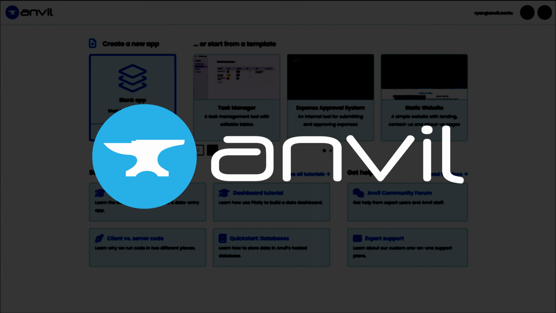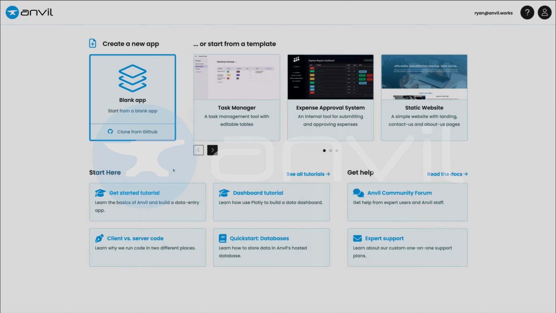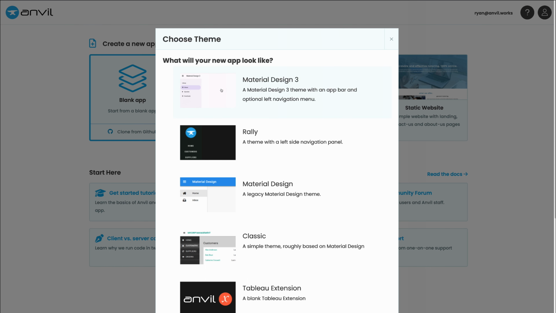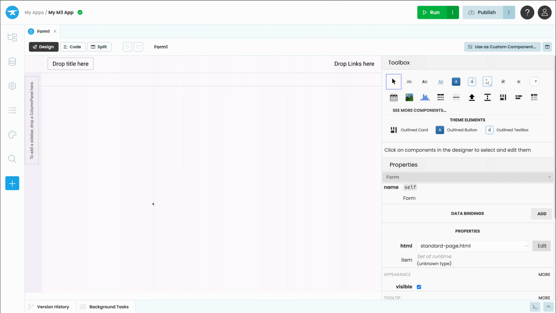Today we're going to show you how to publish an open source Anvil project on GitHub. First things first, let's create an app. Head over to anvil.works, log into your account, and once you're in, create a new blank app and choose a theme. Now we have an app, it's time to publish it to GitHub.